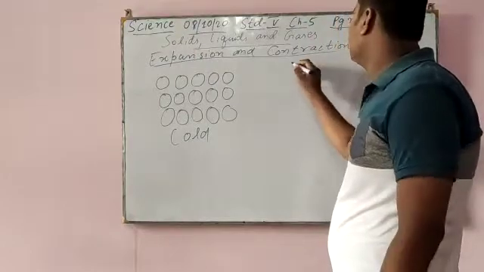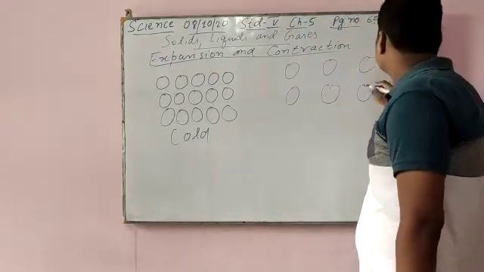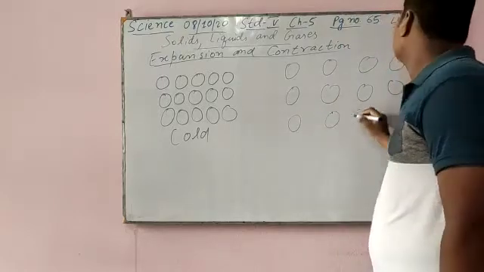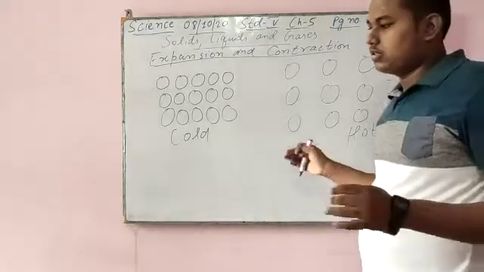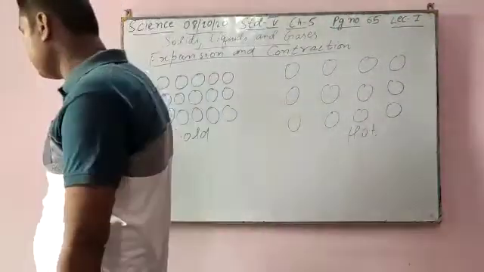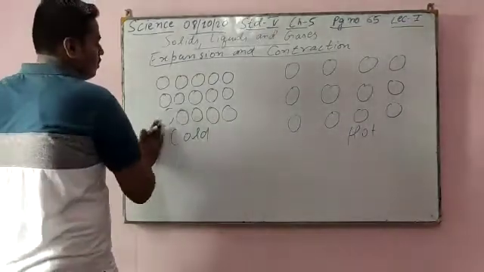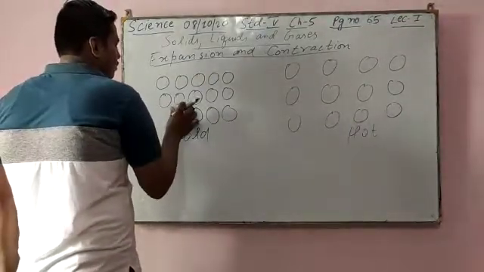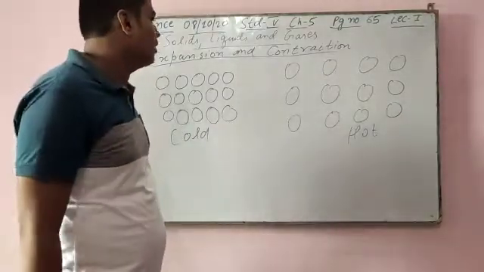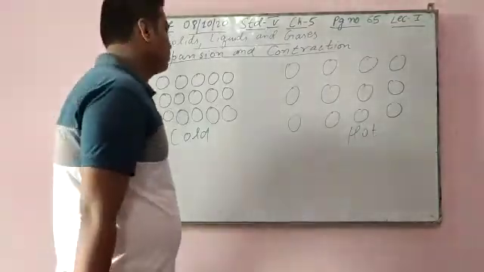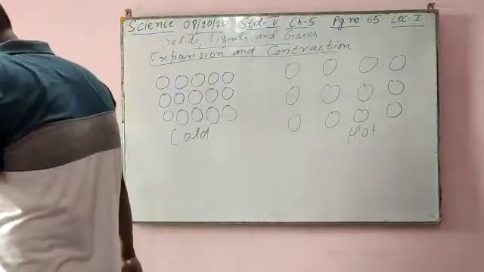When we heat it, it becomes bigger. When we cool anything, it becomes smaller. This is known as contraction. When we heat anything, it becomes bigger. This is known as expansion.